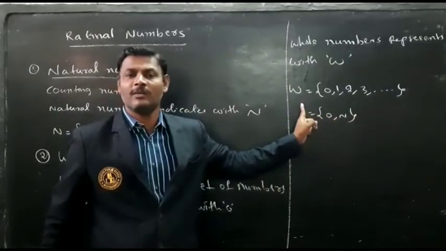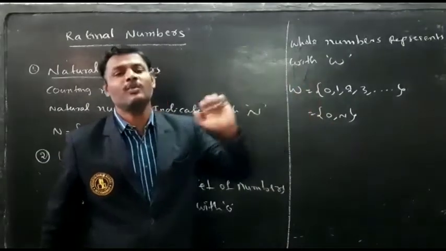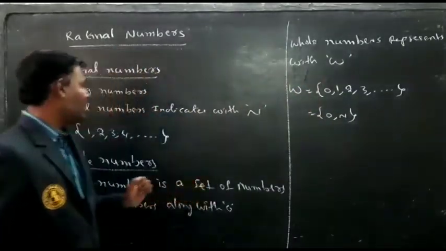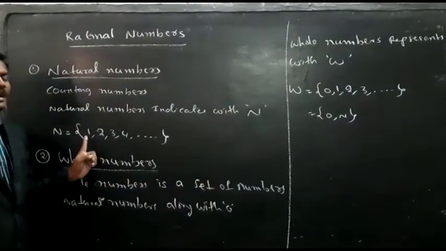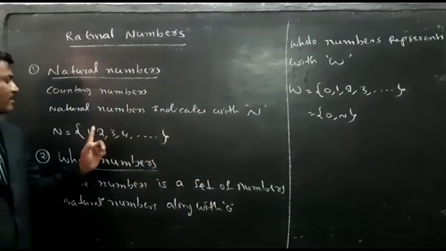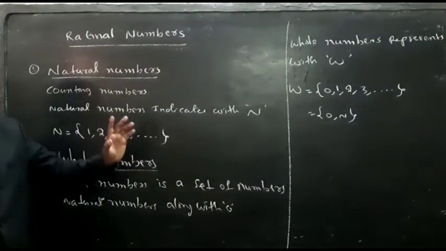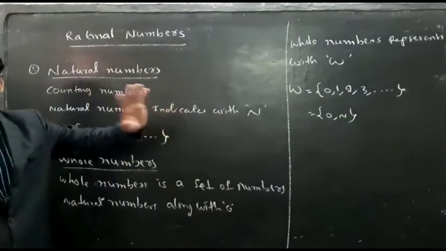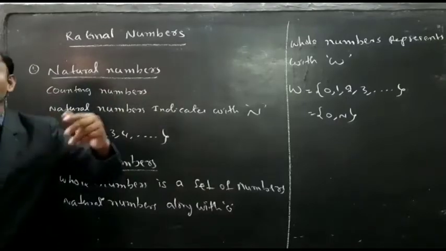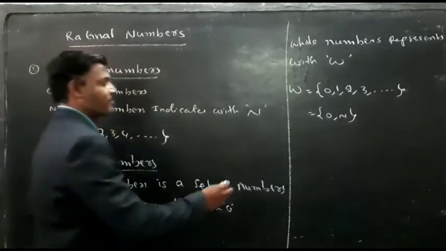It means every natural number is a whole number, but a whole number need not be a natural number. For example, if I take 1, it is a natural number and also a whole number. If I take 2, it is a natural number and also a whole number.